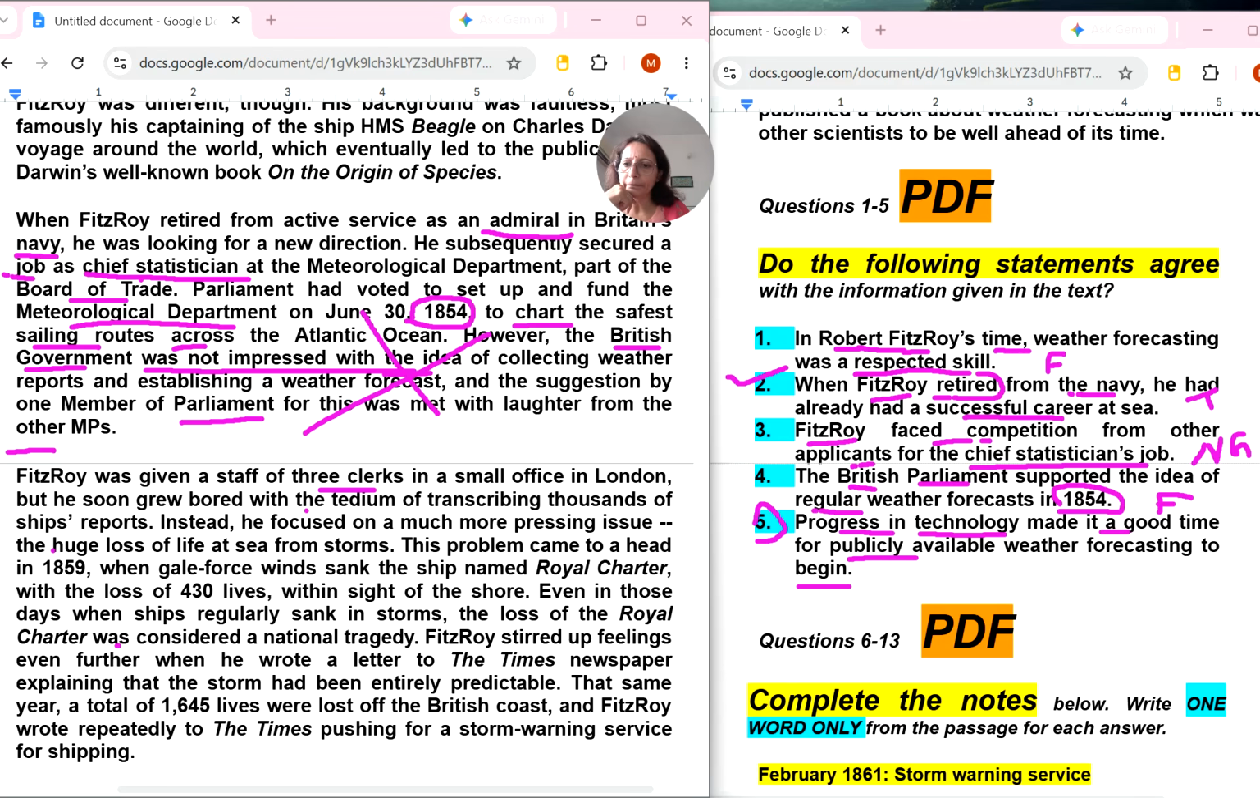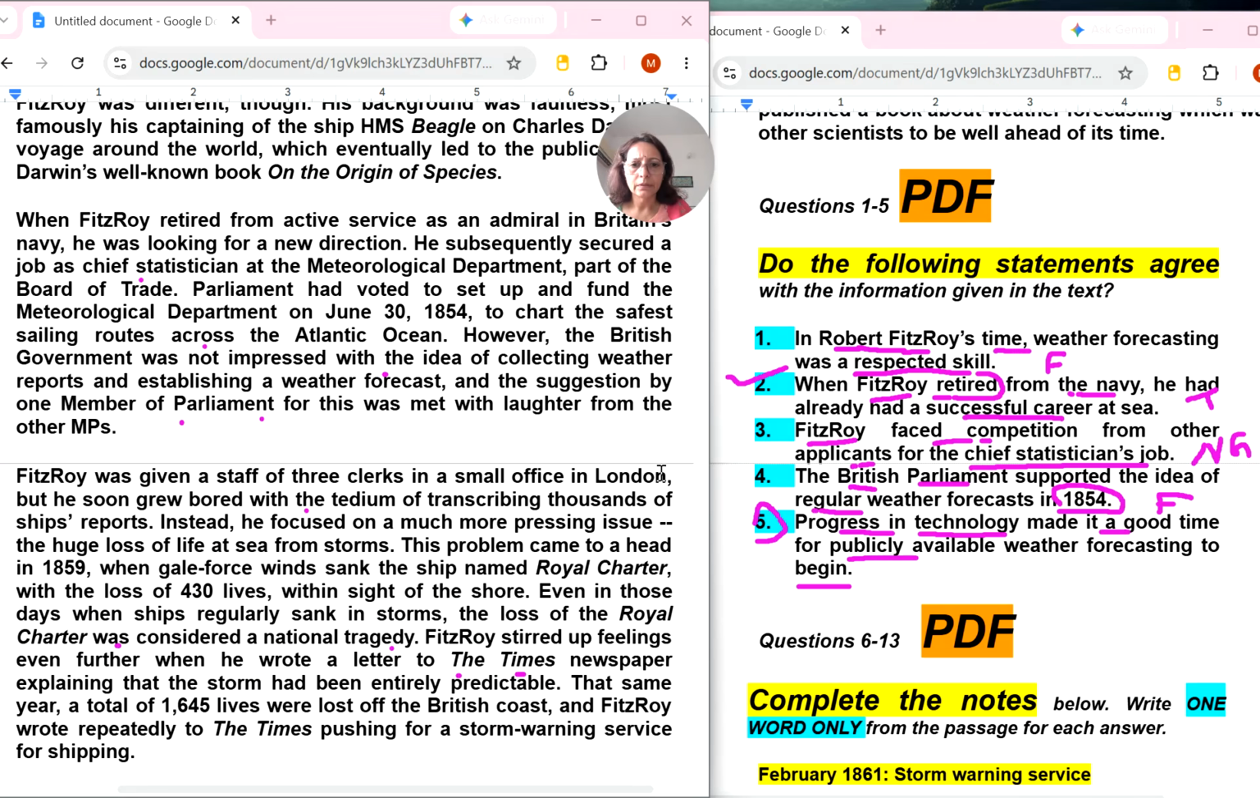Publicly available. Okay. Instead, he focused on a much more pressing issue, the huge loss of life at sea. This problem came to a head in 1859. Royal Charter, they are talking about 33 lives. Okay, Royal Charter was considered a national tragedy. So I am looking for progress in technology. The Times newspaper explaining the storm. I don't think so. Here they are talking about this, progress in technology. No. So let's move to the next page, that means the next paragraph. Let's go to.